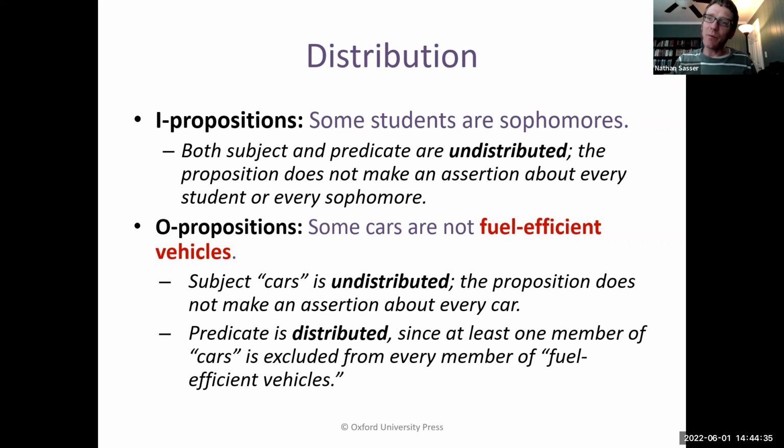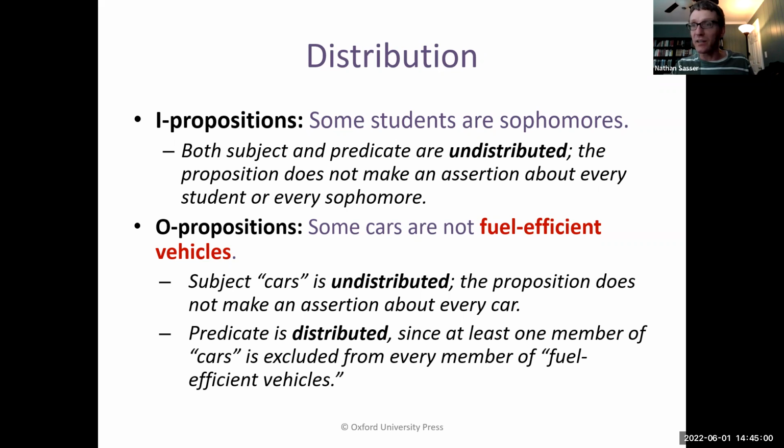Are you saying something about the entire class of fuel efficient vehicles? Actually, you kind of are. You're saying that something is true of every member of the class of fuel efficient vehicles. Namely, you're saying that it excludes at least one car.